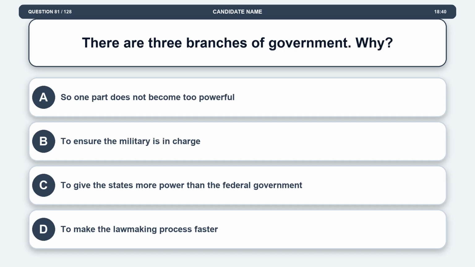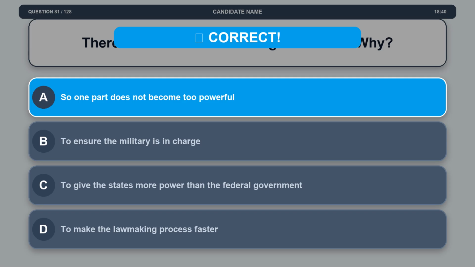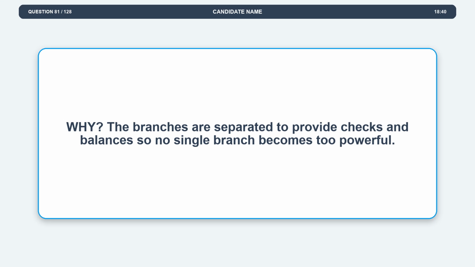Question 81. There are 3 branches of government. Why? Option A, so one part does not become too powerful. Option B, to ensure the military is in charge. Option C, to give the states more power than the federal government. Option D, to make the lawmaking process faster. The correct answer is option A, so one part does not become too powerful. Explanation. The branches are separated to provide checks and balances so no single branch becomes too powerful.